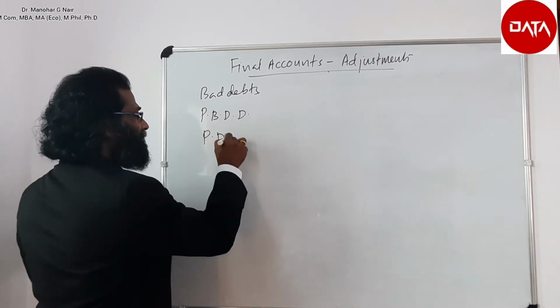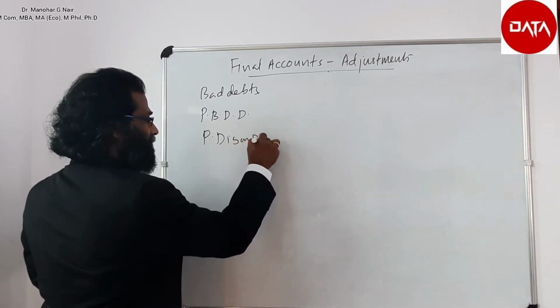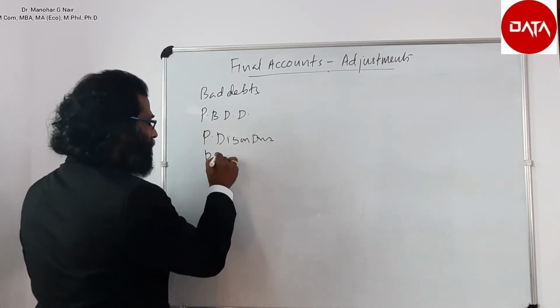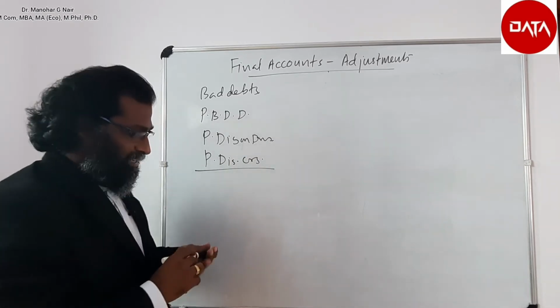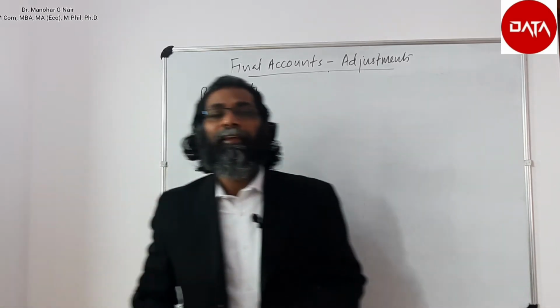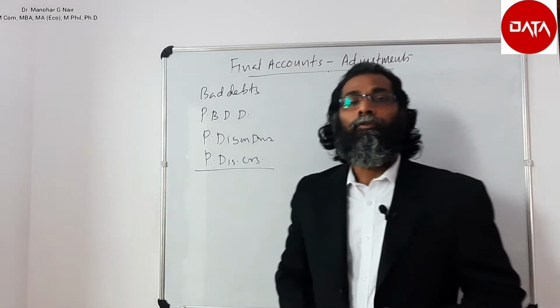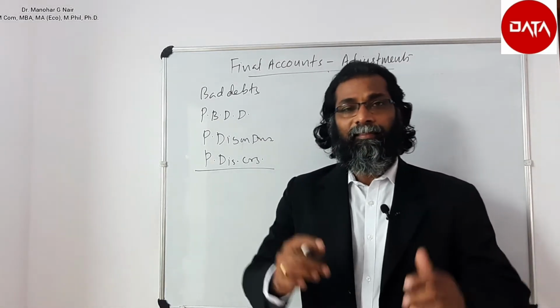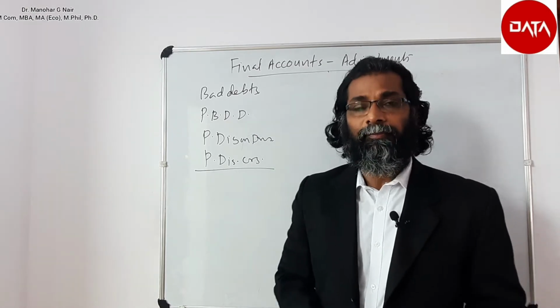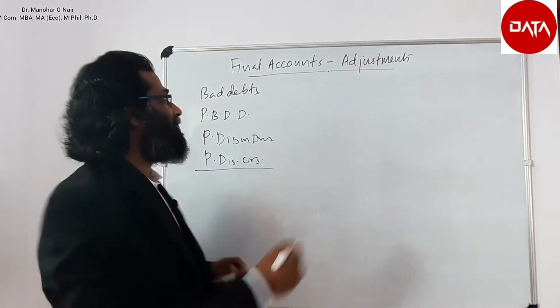Provision for discount on debtors. Provision for discount on creditors. So let us discuss an easy method for understanding the provision for bad and doubtful debt and the bad debt through this video. So the first one is bad debt.